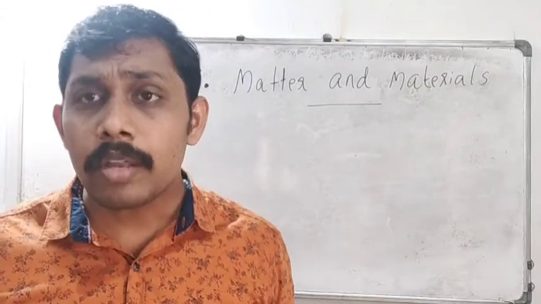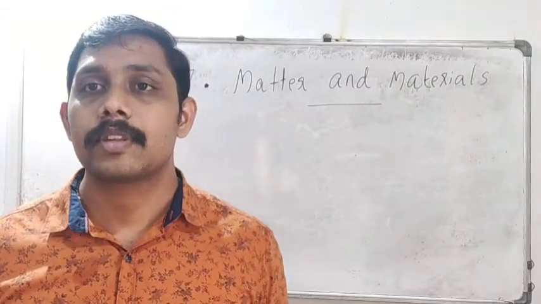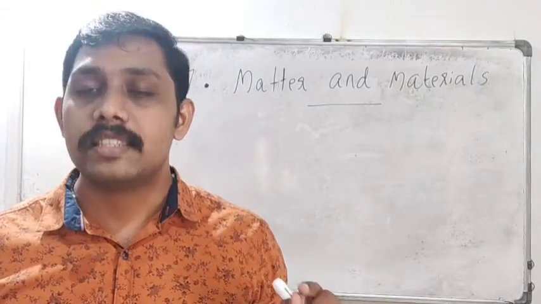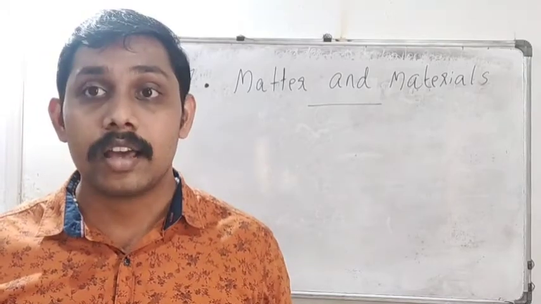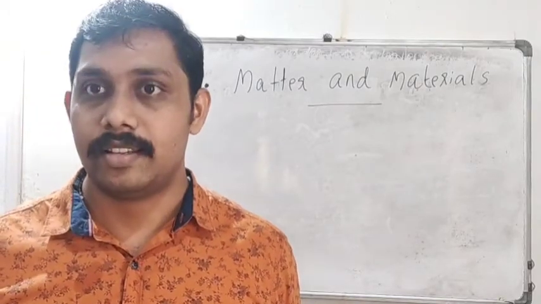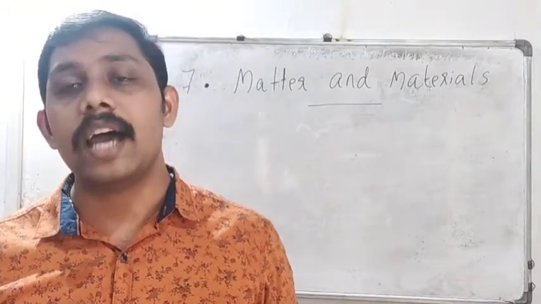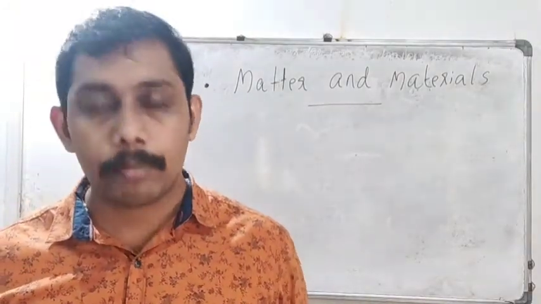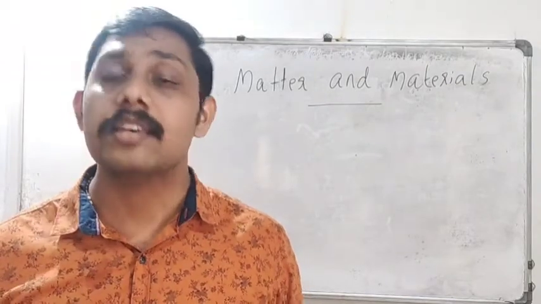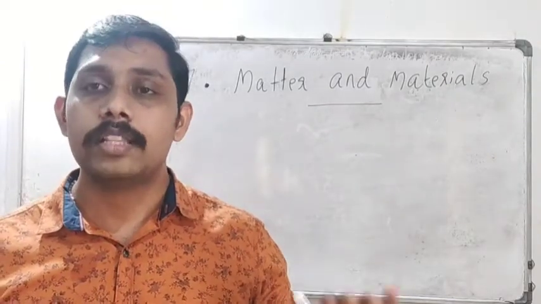So what do you mean by matter? Matter is something that has mass and occupies space.